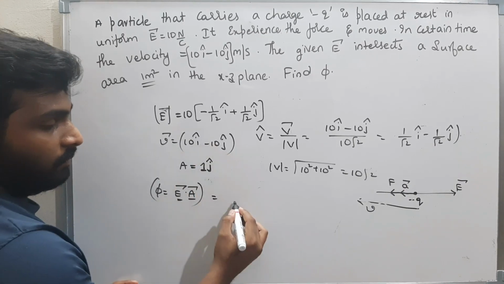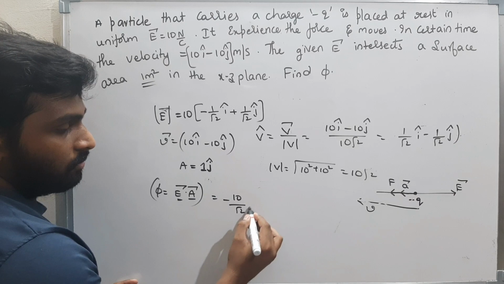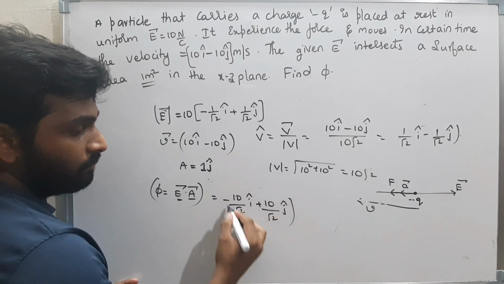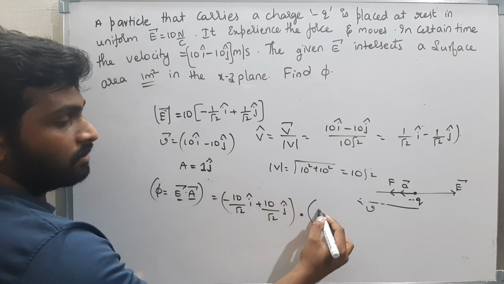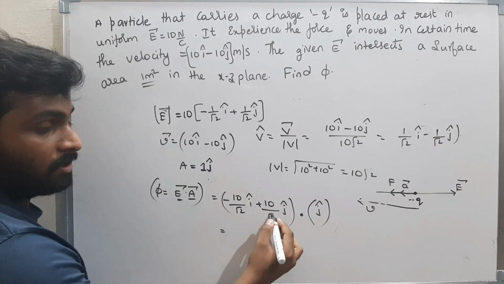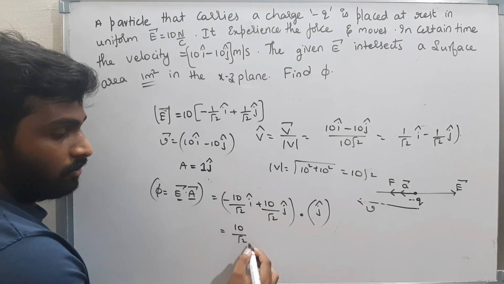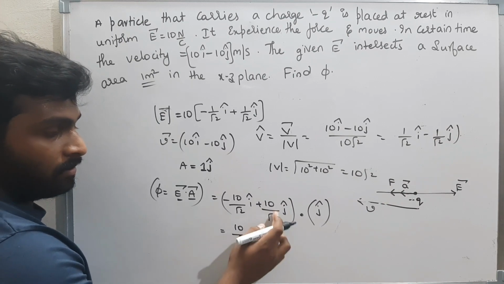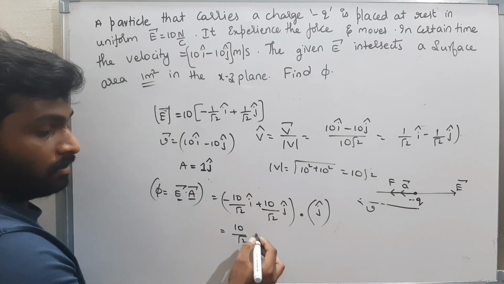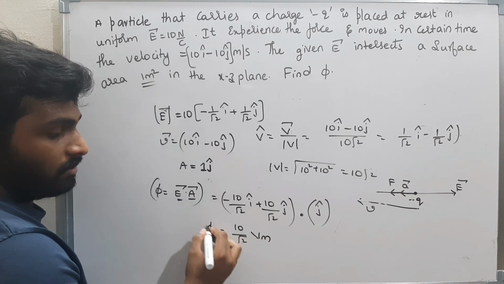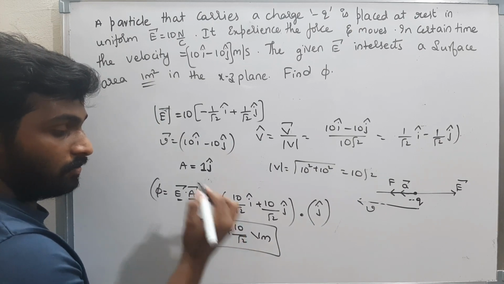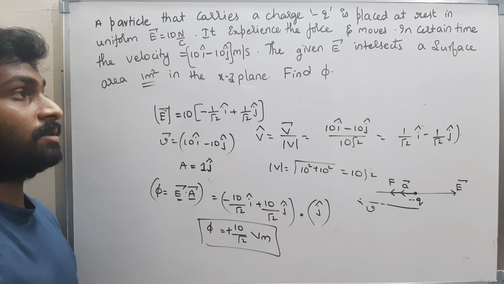The electric field is minus 10 by root 2 i cap plus 10 by root 2 j cap, dot what is the area? It is j cap. What will you get as the answer? The answer is 10 root 2 into 1, which is 10 root 2. What is the unit? Volt meter. Therefore, the flux is 10 root 2 volt meter, and it is positive flux. That is the answer. I think this is clear.